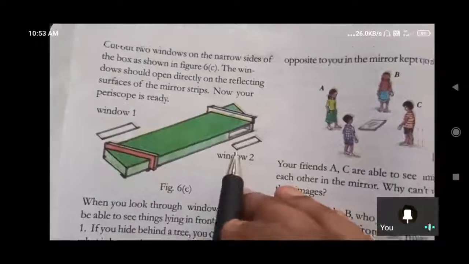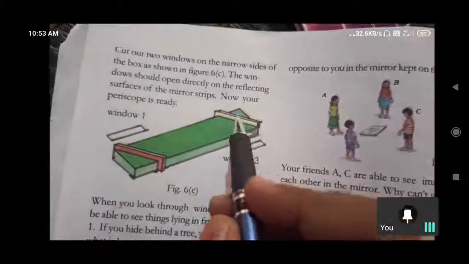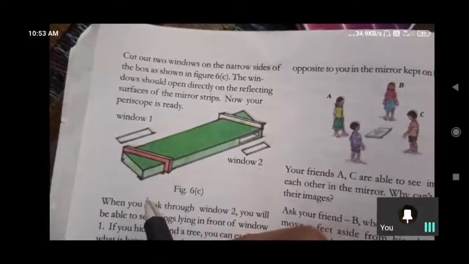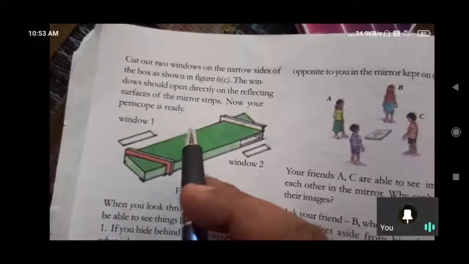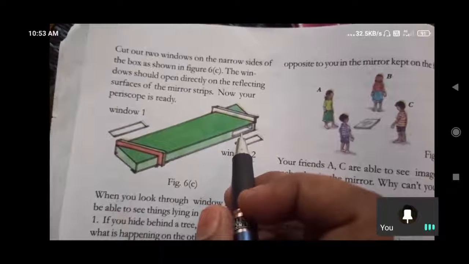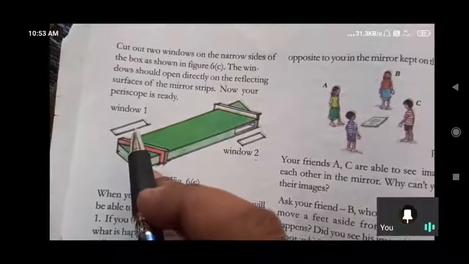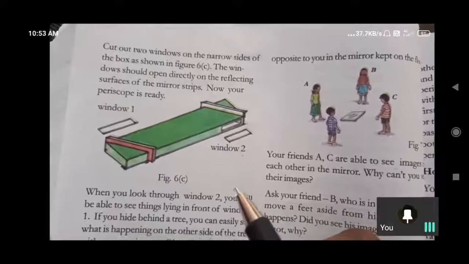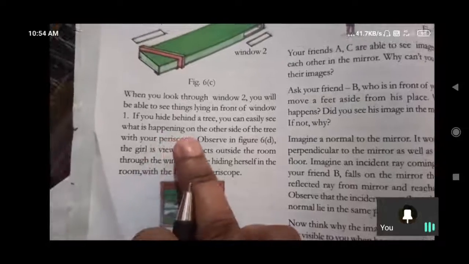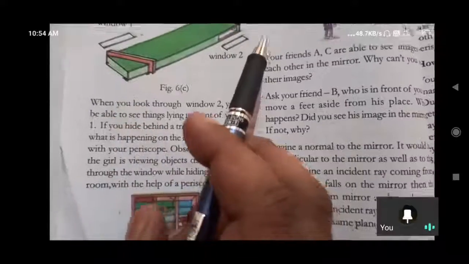Is it okay? We have kept the mirror strips now. Here this is the transparent side, and on the other side there is a coating; the coating should be on the back side. These two mirrors should be parallel. The window should open directly onto the reflection surface of the mirror strips, so that light rays fall here. If we observe in that manner, now your periscope is ready. How can we see with it? You will be able to see things lying in front of the window if you hide behind a tree. So hide behind a tree and we can observe from that. Looking from here, we can observe those objects.